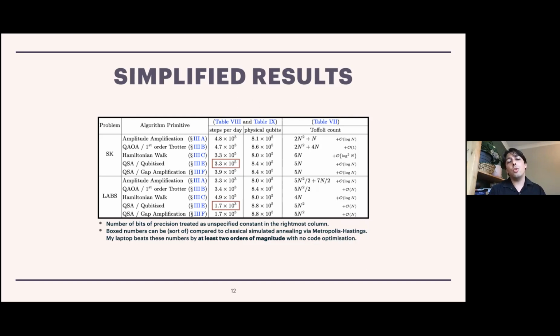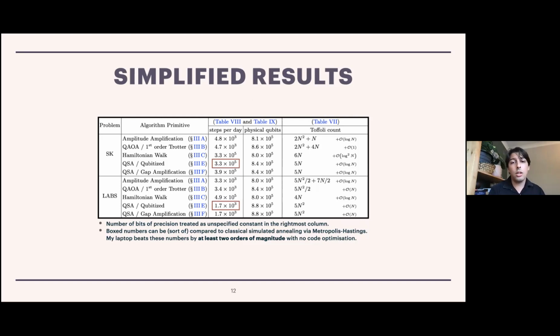Now, I say kind of sort of because it's actually a little bit of a question mark how many annealing steps are required to get to a solution. And this is one of those discussions that's probably best left to the round table. But the thing to notice about those box numbers is that I, one Saturday afternoon, wrote a fairly simple piece of Python code and ran it on my laptop. And my laptop's pretty good. It's a 2019 16-inch MacBook Pro. It's an i7 processor. It's a decent laptop, but it is a laptop. And it's beating what we estimate for the quantum computer by 2 orders of magnitude at least.